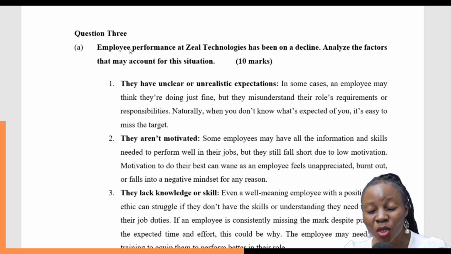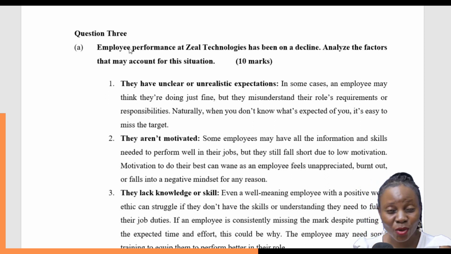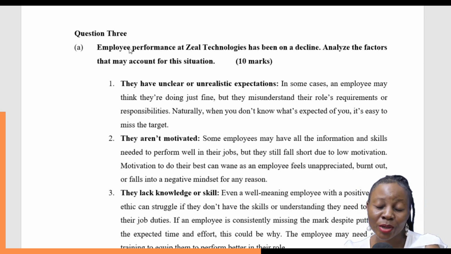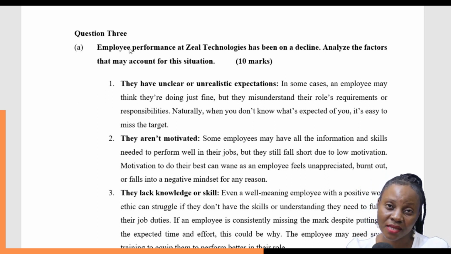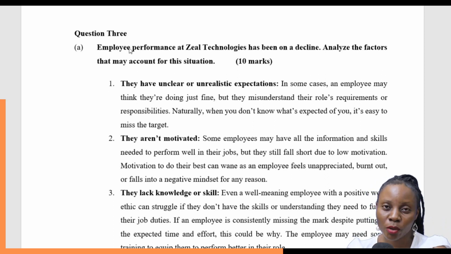Another reason, they might lack the knowledge or skill to do that job. So you're doing that job, but you don't have exactly the skills or knowledge needed to do it perfectly. You might think that you're doing things in the right way, but at the end of the day, no, you're not. So you're not able to meet the objectives, you're not able to perform, you're not able to become productive. Each and every time you work, things are not working out. That could be a reason. It could be you're lacking a certain skill, or the necessary knowledge that you need to do that job very well in order to perform.